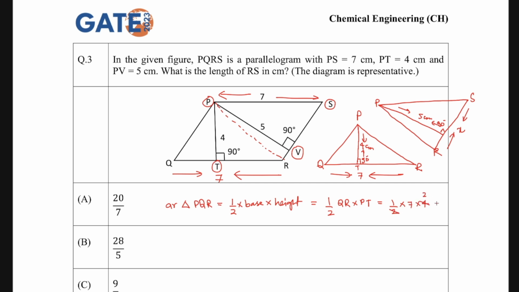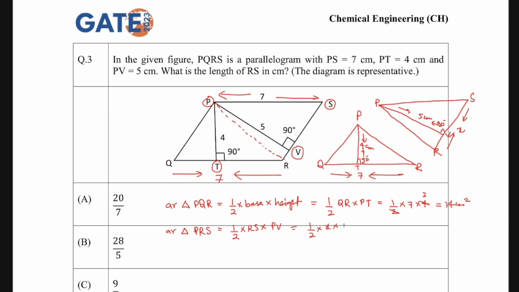And that is going to make it 14 centimeter square. Okay, that's the area. Similarly, if I calculate the area of triangle PRS, that is going to be half. Base is going to be here. The base is always the side on which the perpendicular is drawn. Okay, so it is RS multiplied by PV. So that is going to become half.